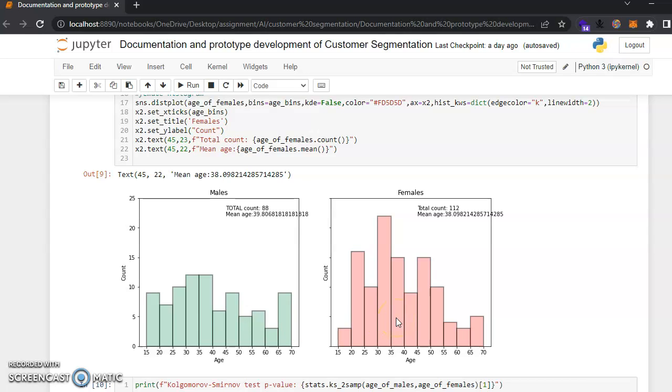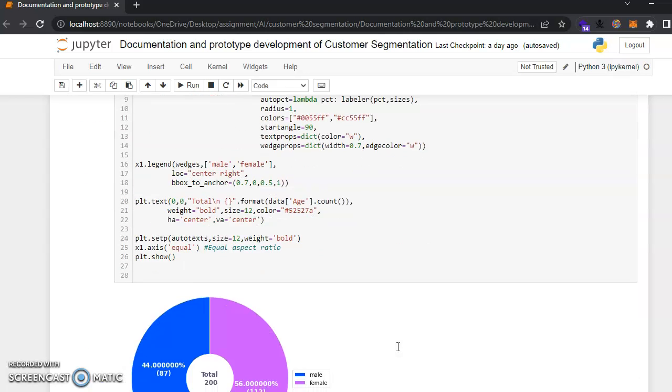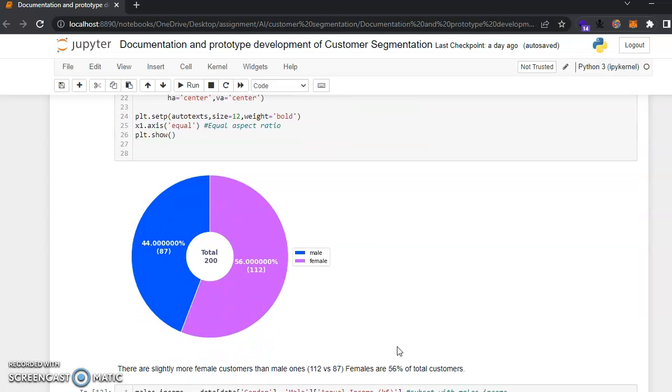As for females, most lie between the age of 30 to 35, and then comes 20 to 25, and then 45 to 50 and of course 35 to 40. So this is my distribution of males and females in terms of age.